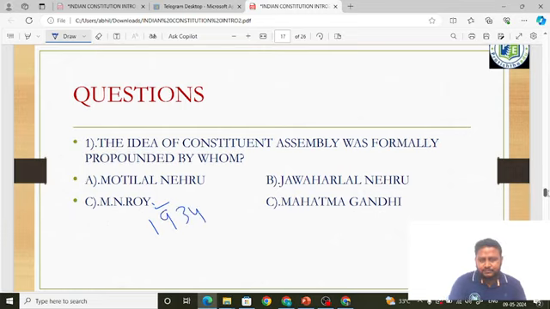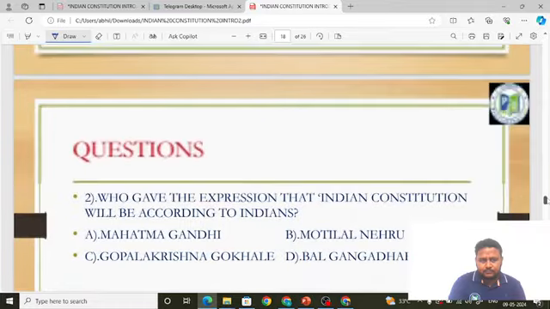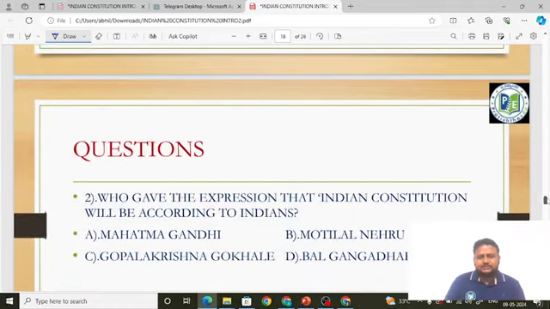Going to our next question. Who gave the expression that the Indian Constitution will be according to the Indians? Please pay attention, friends. The question asks which person gave the expression. Is it Mahatma Gandhi, Motilal Nehru, Gopal Krishna Gokhale, or Bal Gangadhar Tilak? The answer is Mahatma Gandhi.